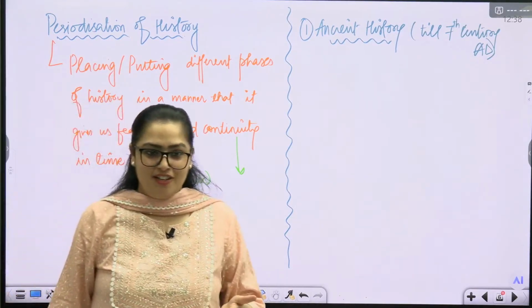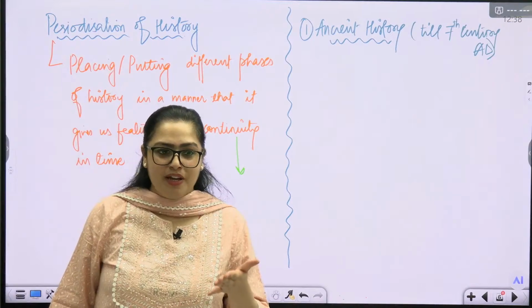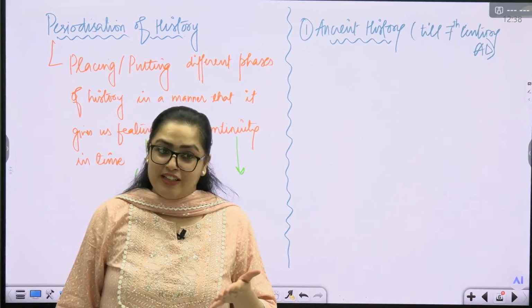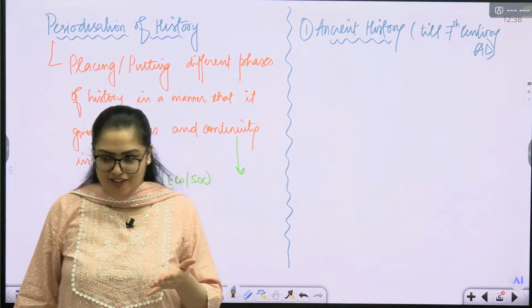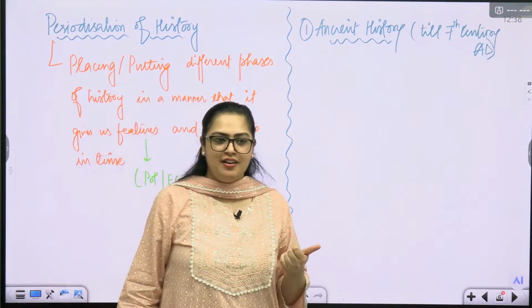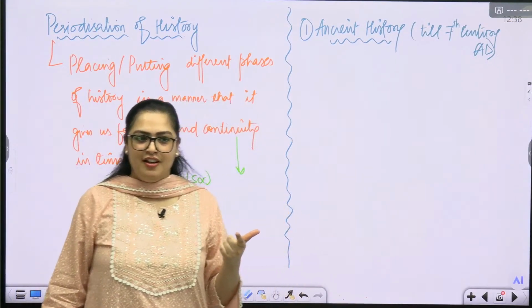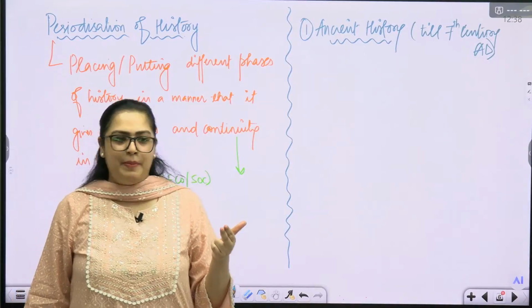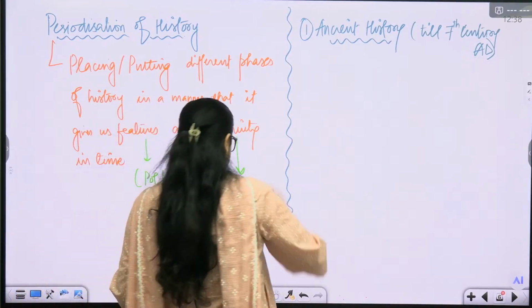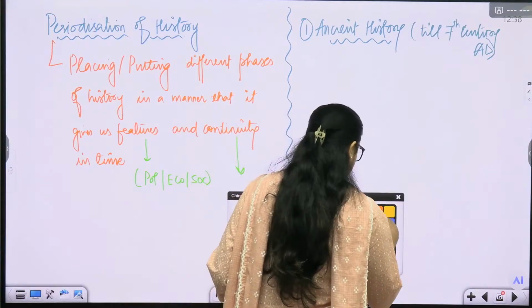Stone Age. Stone Age can further be divided into, yes, what are those? Paleolithic, Mesolithic and Neolithic. Paleolithic is the first one.